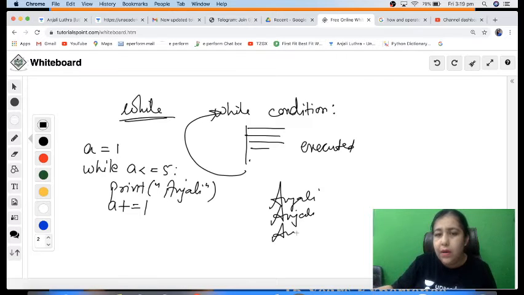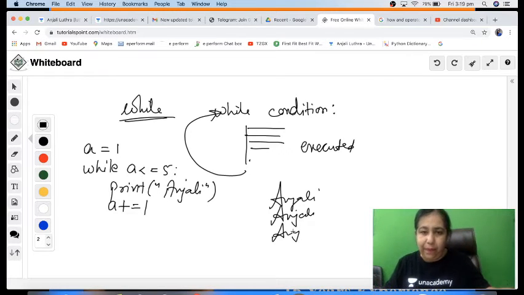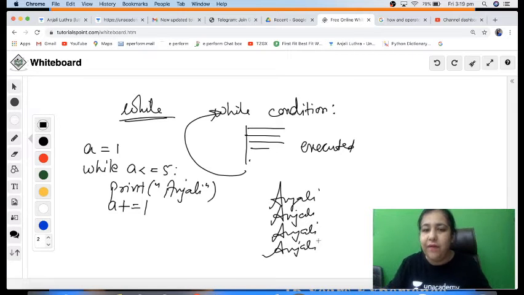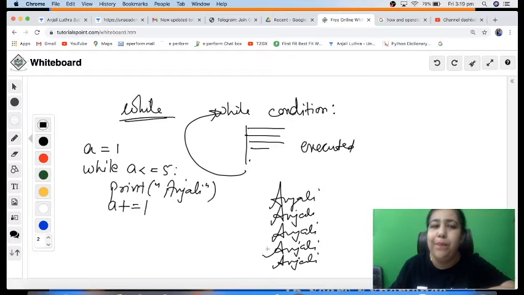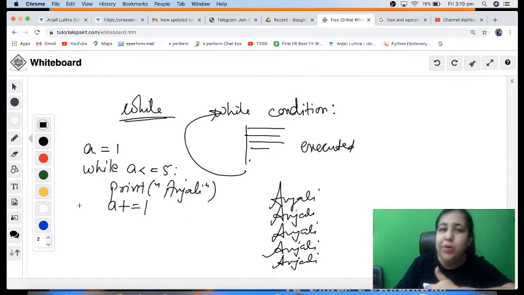It stops. So we get it printed 5 times on the screen, and the 6th time the condition becomes false. So that's why we call it non-auto increment, because for is the auto increment loop. There we don't have the headache of increasing a by 1.